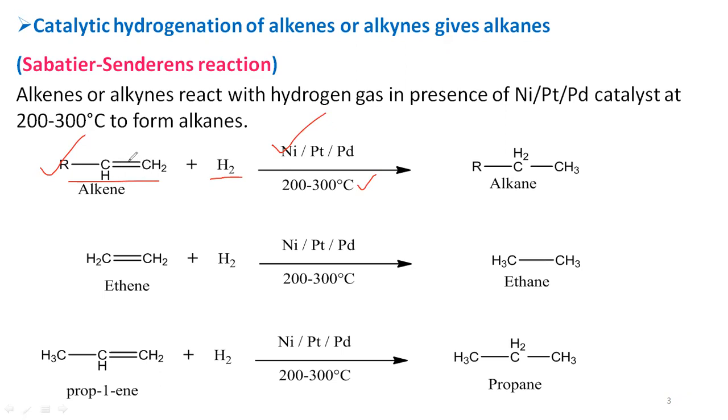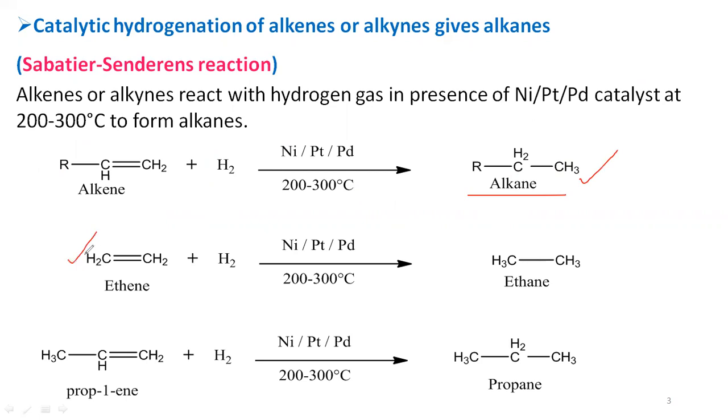So the double bond that is reduced by taking the hydrogens. Each double bonded carbon takes one hydrogen, so that completely the double bond is reduced and we are going to get the alkane as the product. So here you can see some examples under this category.